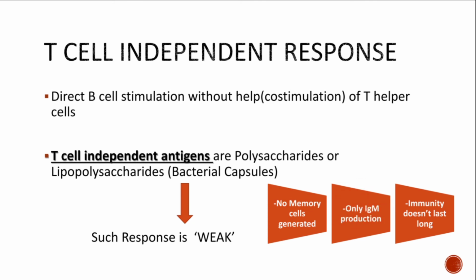No isotype switching will occur, and this particular immunity doesn't last long, right? It is exactly opposite to that of traditional B lymphocyte activation, right? Whenever the T cell independent B lymphocyte activation occurs, the response is very weak. There will be no memory cells, so there will be no specific response, only IgM production, and this immunity doesn't last long. So that is the difference when B lymphocyte is activated without help of T lymphocyte.